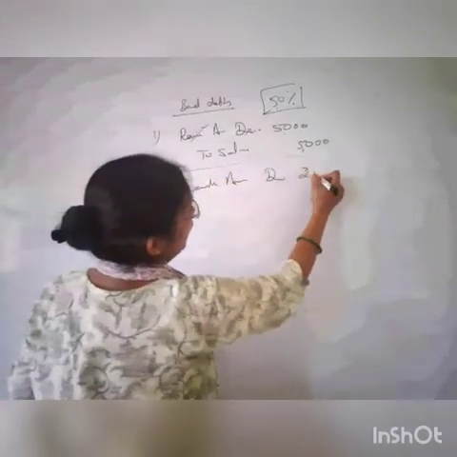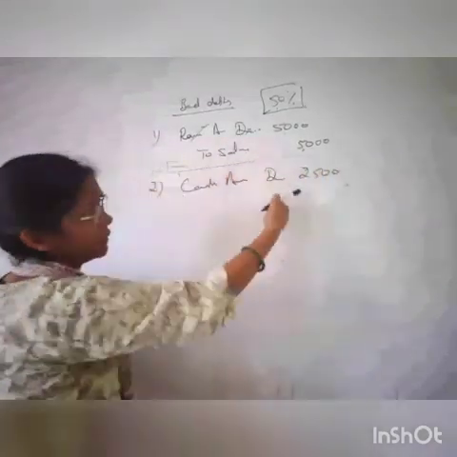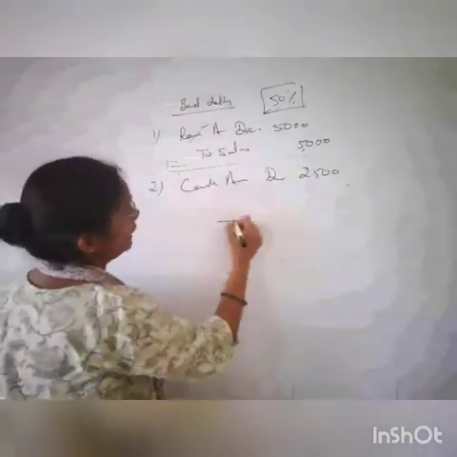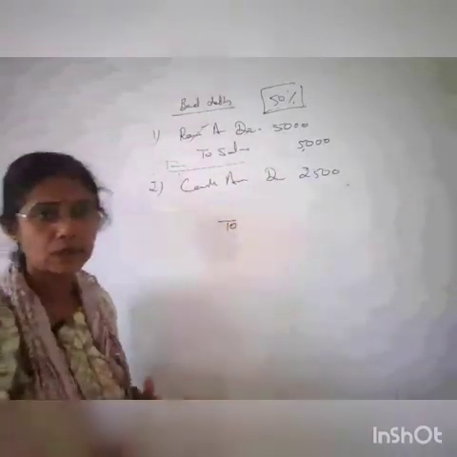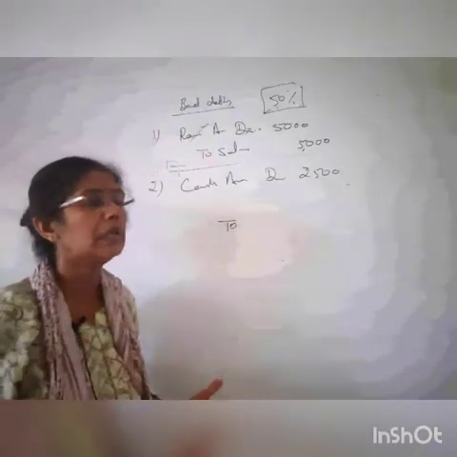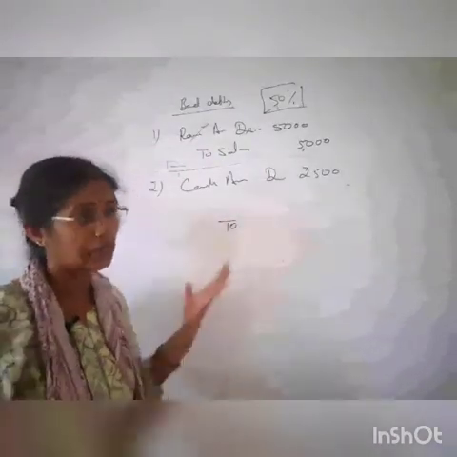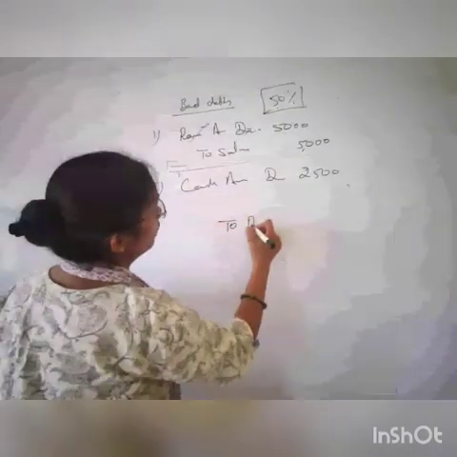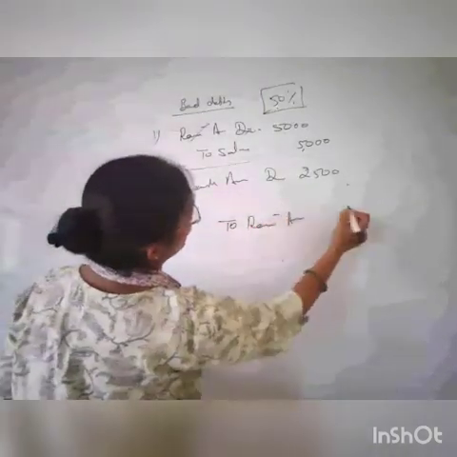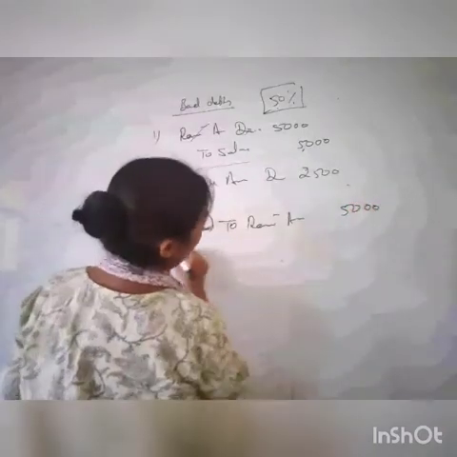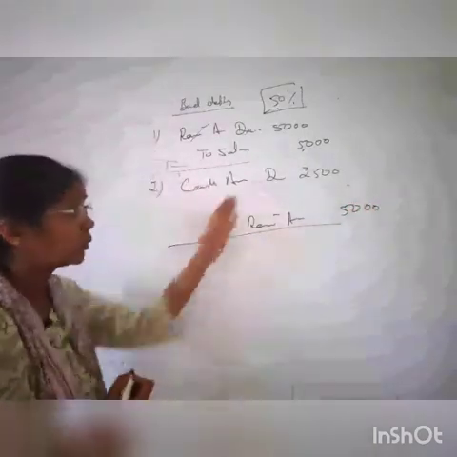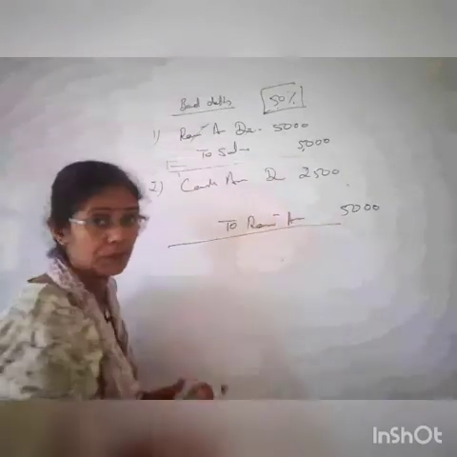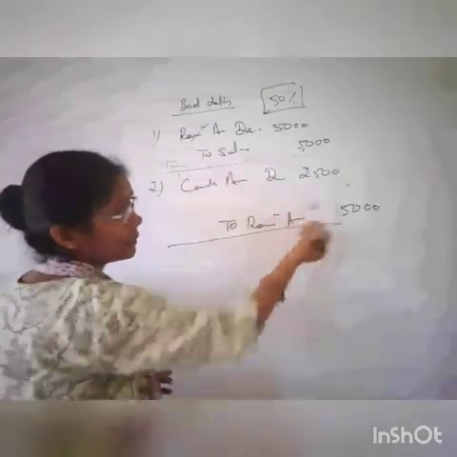I'm receiving 2,500 from Mr. Ram. Okay, cash account debit 2,500. As he has been declared insolvent, that means I'm not going to receive even a single rupee from Mr. Ram now, right? So I have to close his account. Ram's account will be credited by 5,000, right? Don't you think this is a wrong entry? We need something else in debit, because debit and credit are not equal.